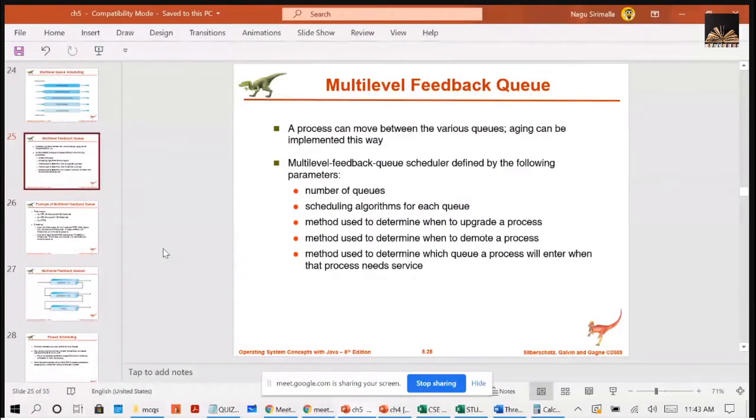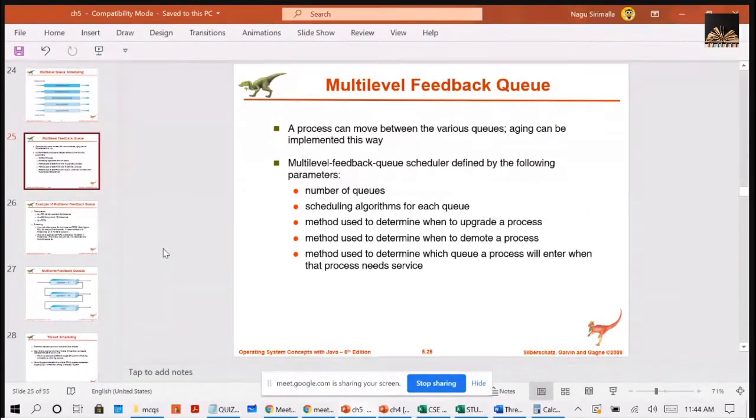So multi-level feedback queue scheduling allows a process to move between the queues. Here the processes are separated according to the characteristics of their CPU burst. That means how much time they are spending on the CPU, based on that the processes will be categorized.